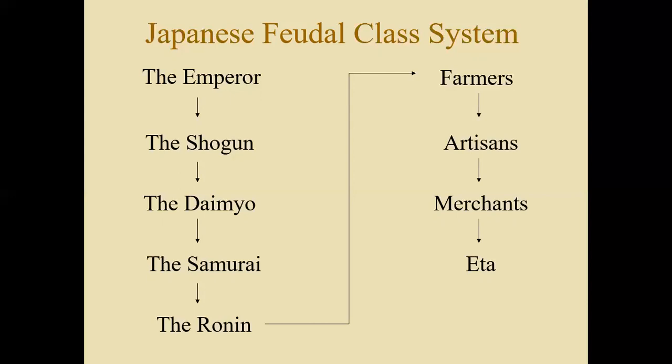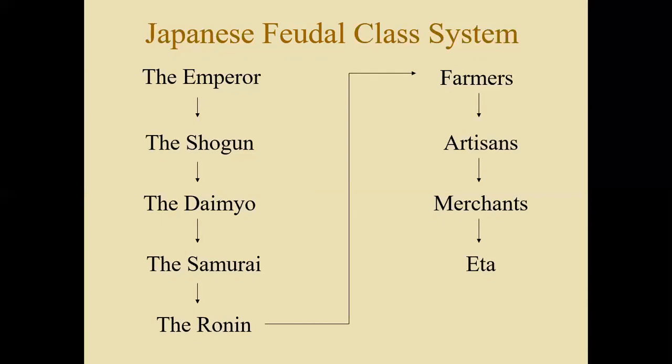Below him were the daimyo. Now, how did this feudal relationship work between the shogun and the daimyo? The shogun would award land to the daimyo in return for loyalty and protection that the daimyo would give. This is not unlike the feudalism that we see in Europe between the king and his lords or nobles.